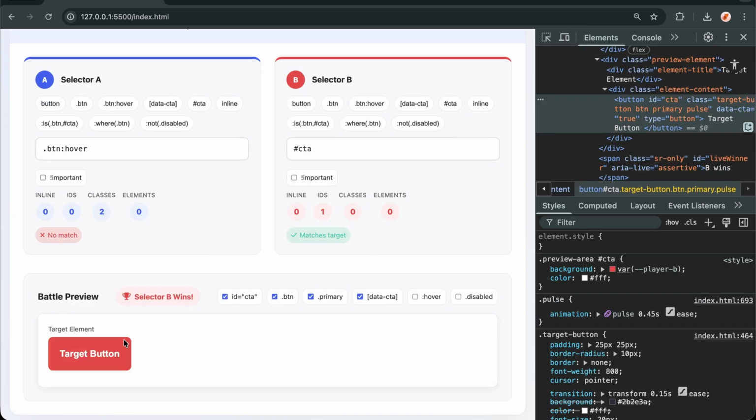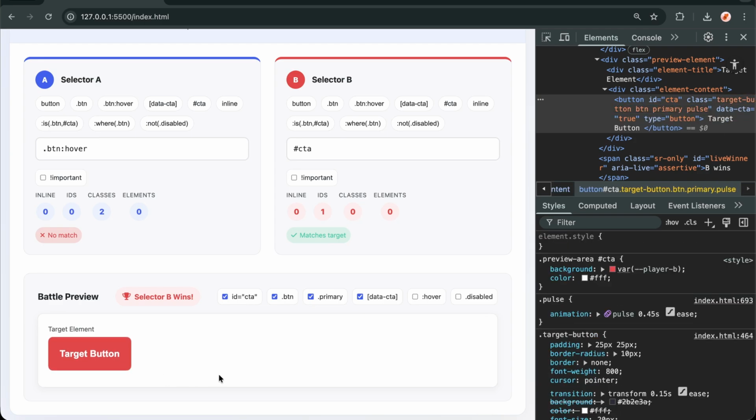Because .btn:hover has a specificity score of 0-0-2-0. That's 0 inline, 0 IDs, 2 classes, 0 elements. But #CTA scores 0-1-0-0. 1 ID beats 2 classes every time. ID selectors are just heavier weights in this boxing match.